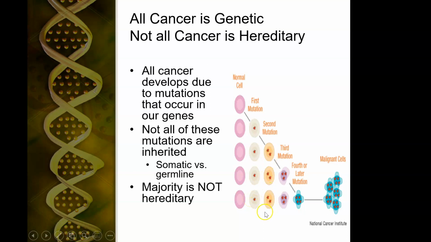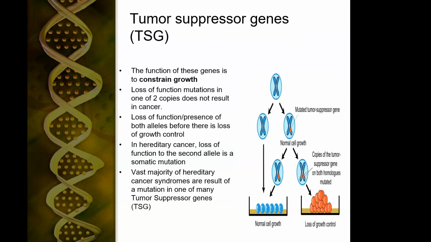And then we lose a second gene. And then we lose a third gene. And in a small group of cells, we now have 4 different mutations of genes that control the cell cycle. And now this cell is no longer controlled, and it starts replicating very quickly and can take over this whole population. This is not hereditary. This is sporadic. This happened because of an accumulation of mutations, and that's why often cancer is seen later in life. It takes a while to accumulate all those mutations.